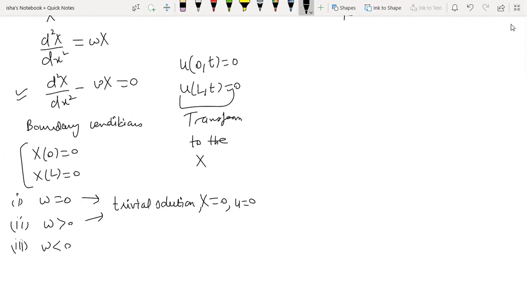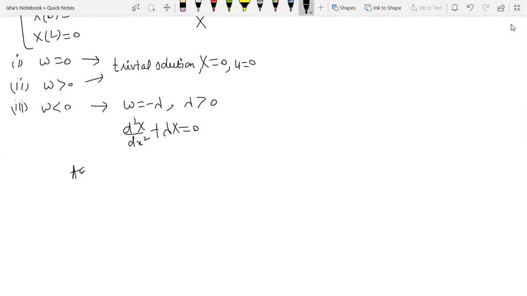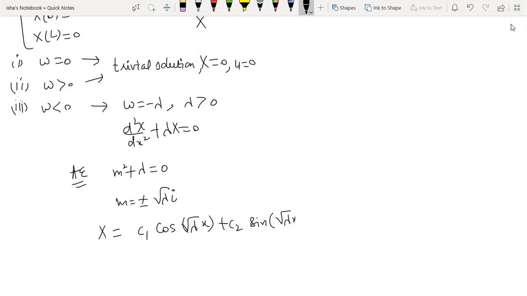So this case will be relevant for omega less than 0. For omega less than 0, I'll be putting omega is minus lambda, where lambda is something positive. So I have the equation d2X by dx2 plus lambda X is equal to 0. So the auxiliary equation m square plus lambda is equal to 0, so m is plus minus square root lambda iota. This is going to give me the solution c1 cos root lambda x plus c2 sine root lambda x.